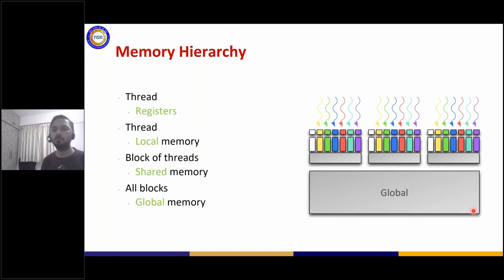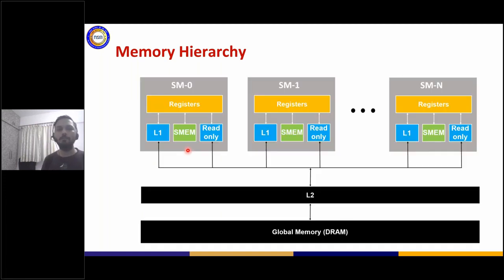You have your global memory, then you have shared memory, which is shared across X number of threads together, and then the threads have their own private memory called registers and local memory. From a cache point of view, you would have already seen on the CPU side also, everything comes from the global memory or the RAM. It goes to the L2 cache, which is shared across, and then from the L2 cache to the L1 cache and to the registers. And also every SM has its own shared memory.